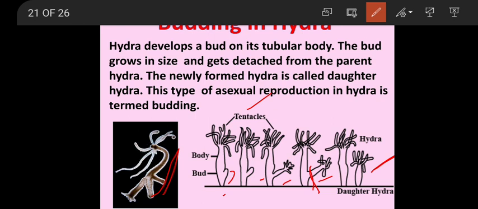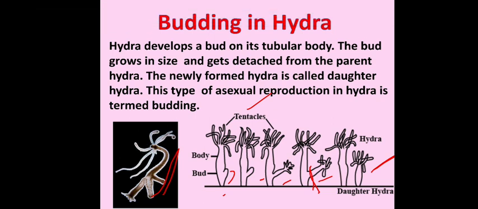This reproduction we call budding, because a bud-like outgrowth can be seen on the side of the body of the hydra, which grows into a young hydra, and that newly formed hydra gets detached from the mother hydra and grows into a new hydra. So this kind of asexual reproduction we call budding.